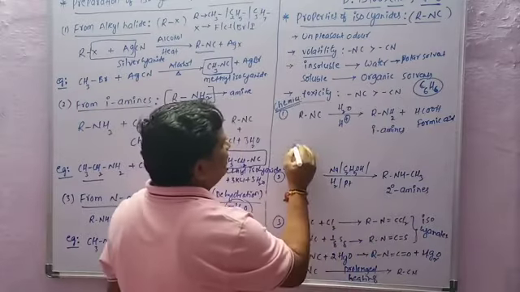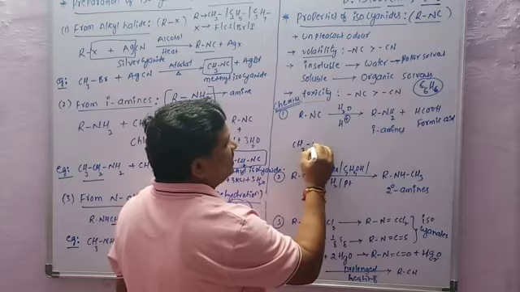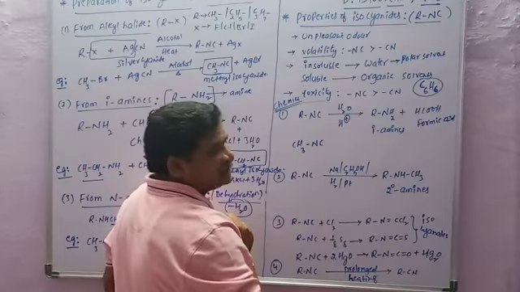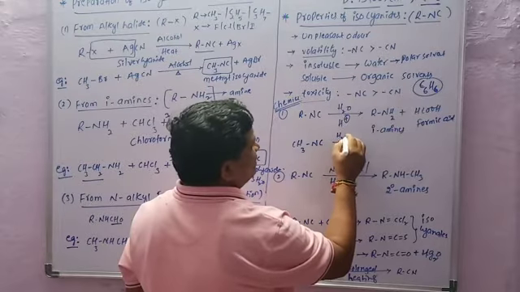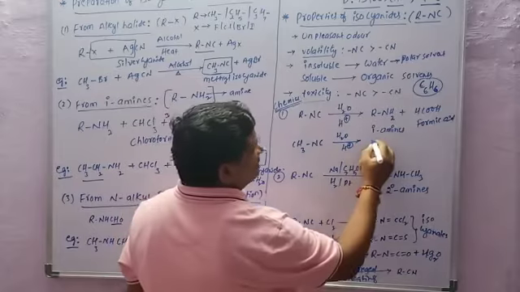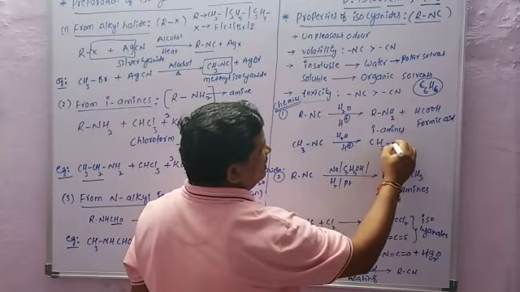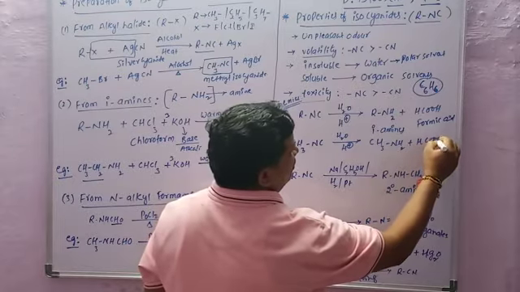For example, in the place of alkyl, if you take methyl isocyanide, CH3NC, on hydrolysis, meaning reaction with water in the presence of mineral acid, it gives CH3NH2 plus HCOOH.